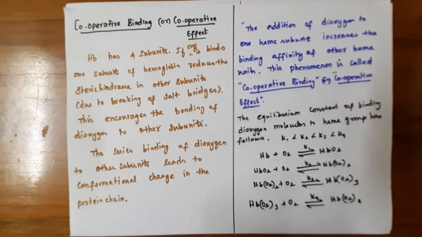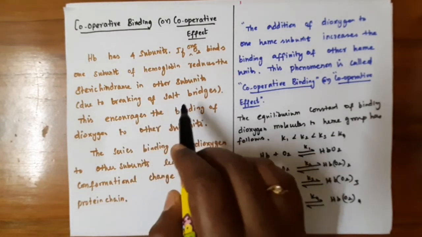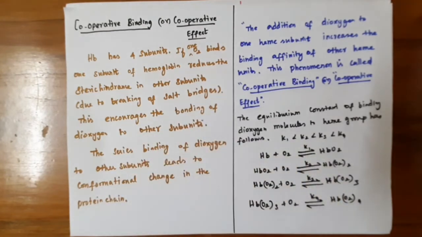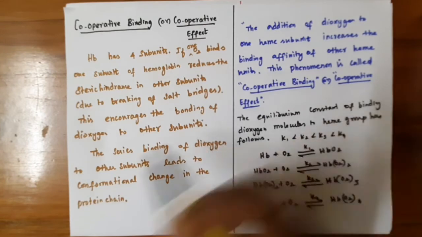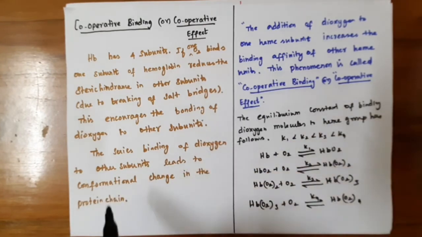That means the polypeptide linkages between the 4 subunits get broken. So the salt bridges break between the 4 subunits, and each hemoglobin subunit now can take up oxygen molecules. This breaking of salt bridges encourages the dioxygen binding of other subunits. The series of binding of dioxygen to other subunits leads to a conformational change in the protein chain.